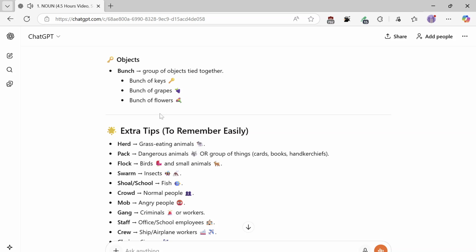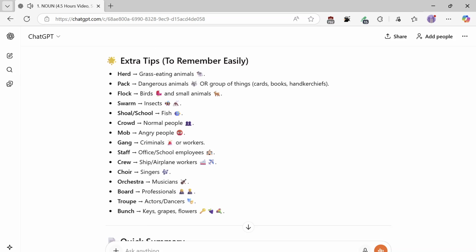Extra tips to remember easily. Herd, grass-eating animals. Pack, dangerous animals, or group of things: cards, books, handkerchiefs. Flock, birds and small animals. Swarm, insects. Shoal, school, fish. Crowd, normal people. Mob, angry people. Gang, criminals or workers. Staff, office, school employees. Crew, ship, airplane workers. Choir, singers. Orchestra, musicians. Board, professionals. Troupe, actors, dancers.